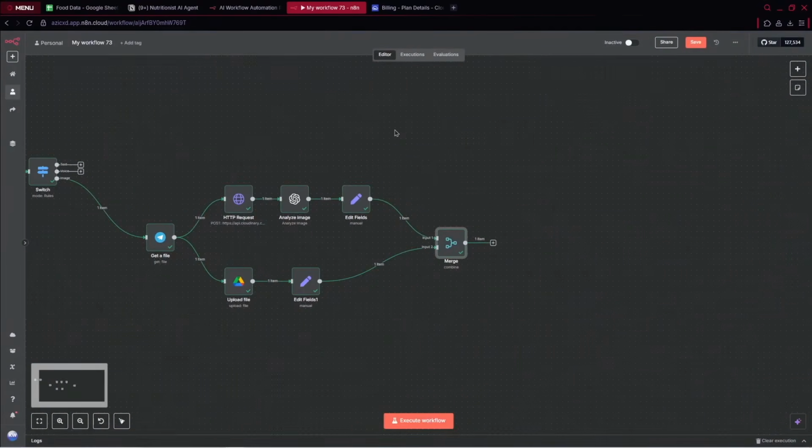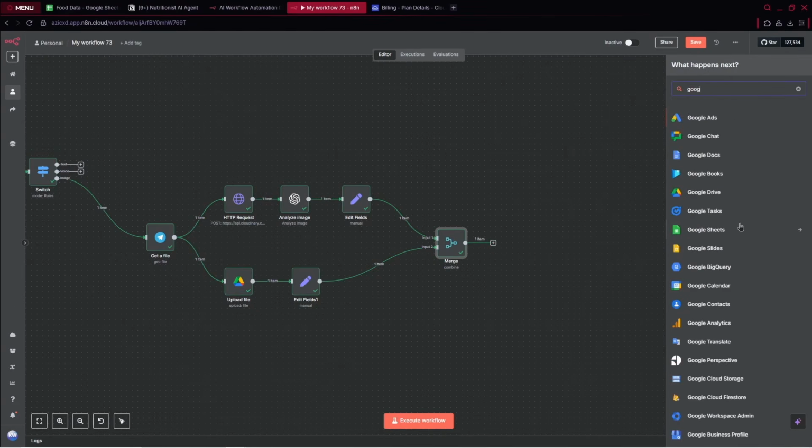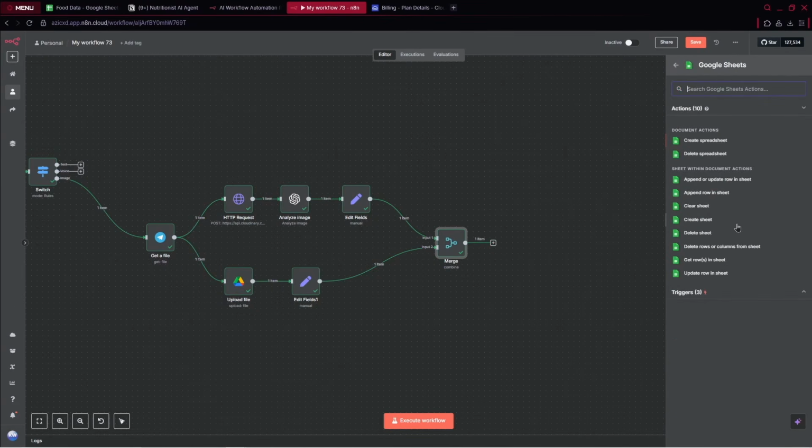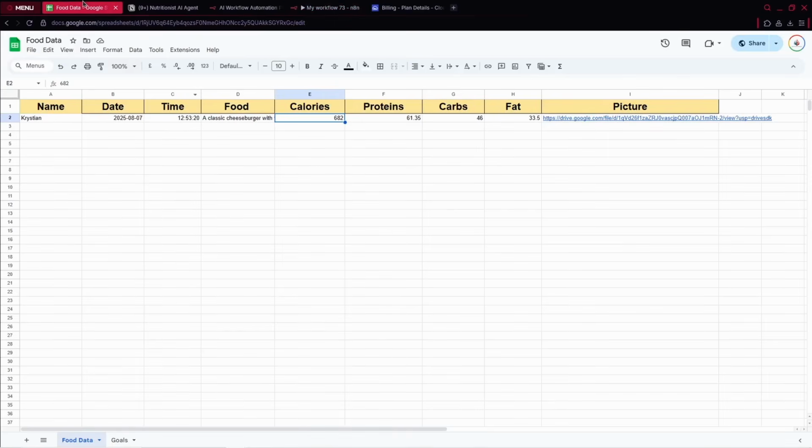Okay. The next step will be to save the data inside Google Sheets. So we need to track all of the information and save all of the information inside the document. So let's open the row in sheet. And now choose the sheet, and I've got food data and two specific sheets. So the first one is food data and the second one is goals. Let me show you. So here inside we've got the name, date, time, food, calories, proteins, carbs, fat, picture. And in the second sheet, we've got the goals.